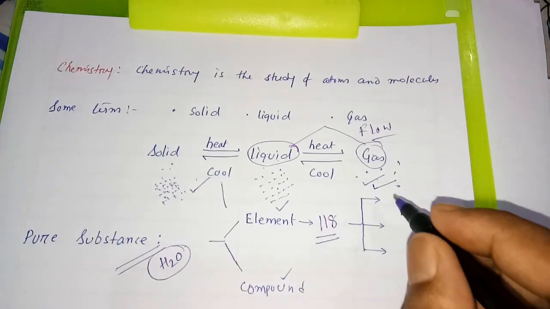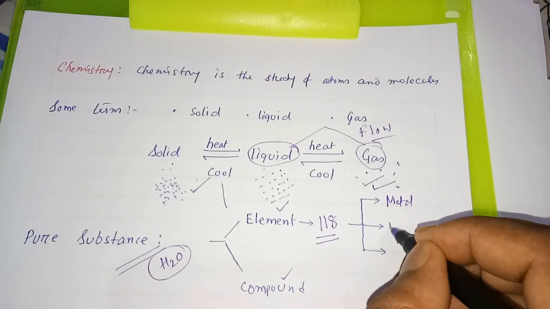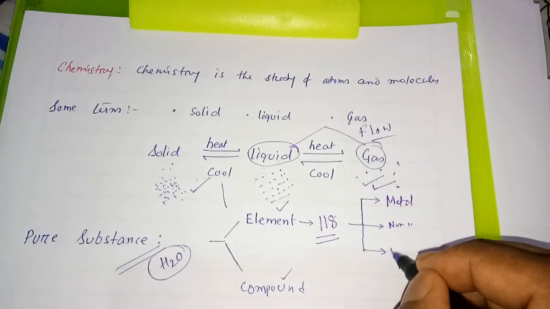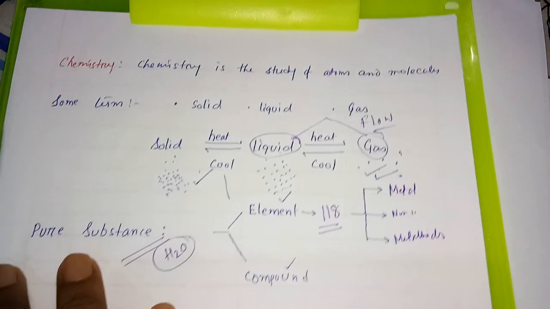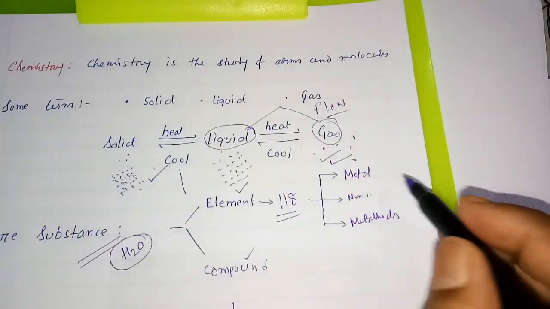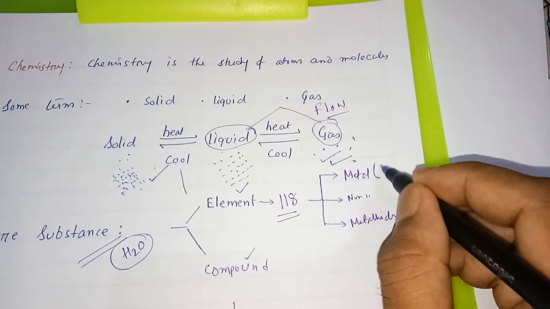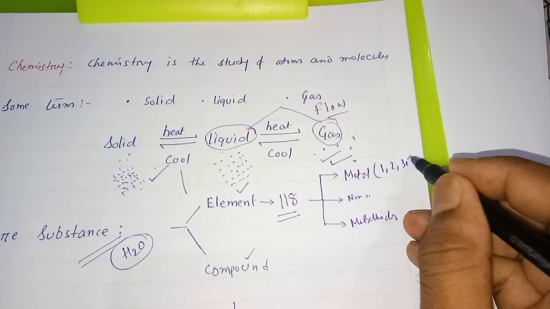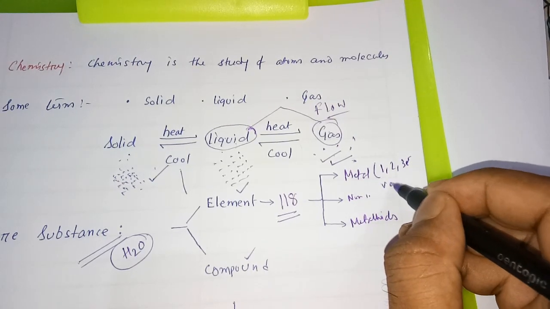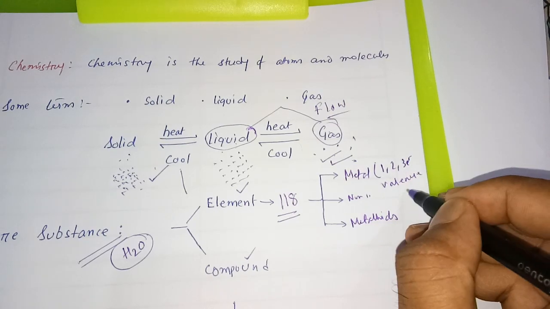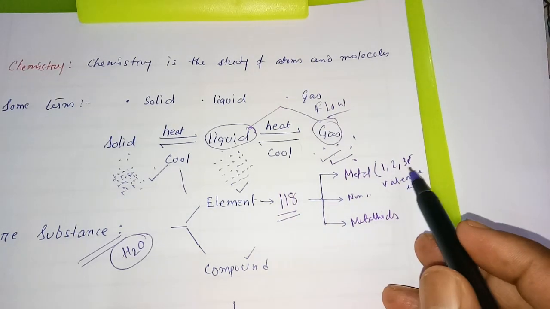Now these elements are divided into three categories. One is your metal, non-metal, and metalloids. Metal remains in the extreme left of the periodic table. For example, metal possesses 1, 2, 3 valence electrons, which means in the outermost shell there are 1, 2, 3 electrons.